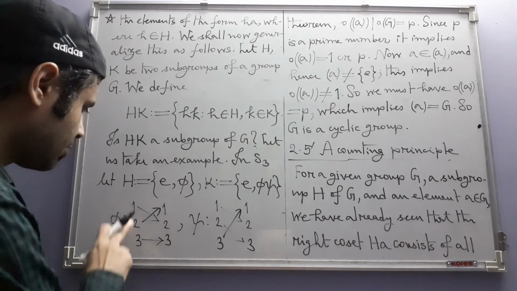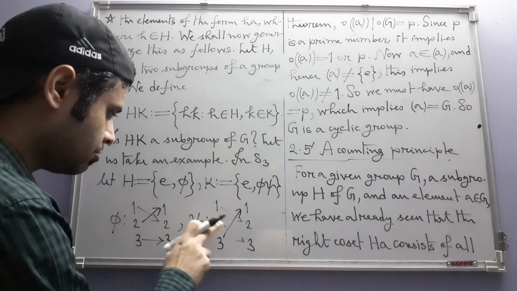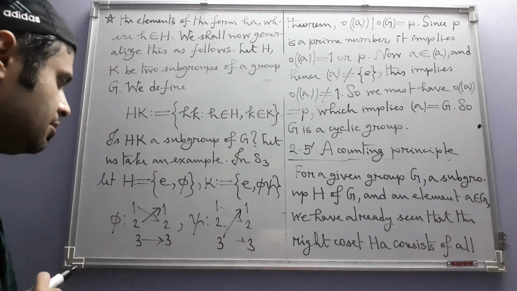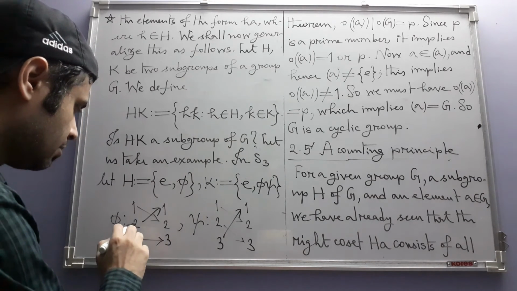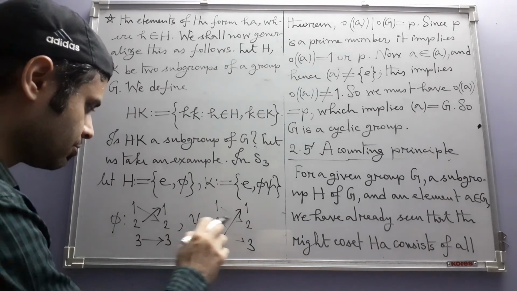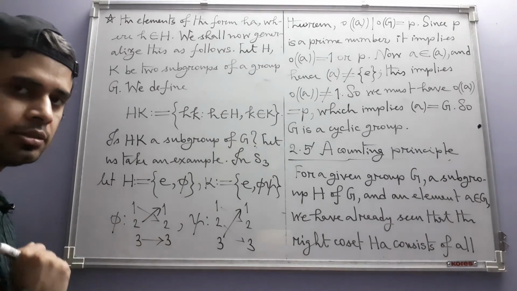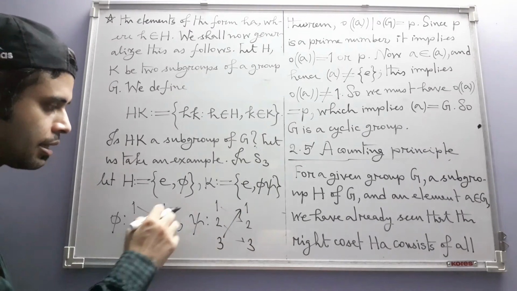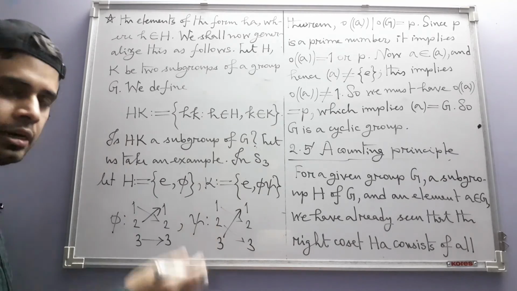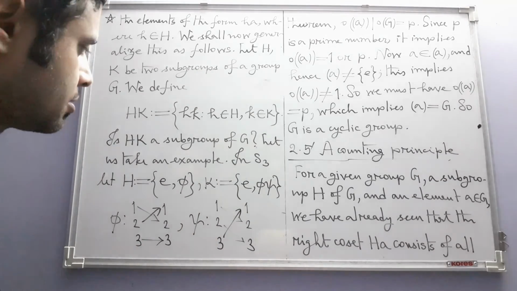If we calculate phi psi, 1 will go to 2 and 2 will go to 3. That means phi psi sends 1 to 3. 2 goes to 1, 1 goes to 2. So phi psi does not change 2. So 3 should go to 1. Phi psi interchanges 1 and 3 and keeps 2 fixed.